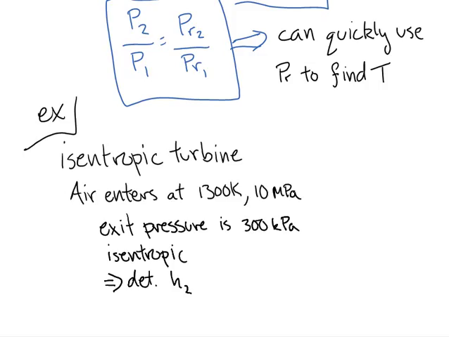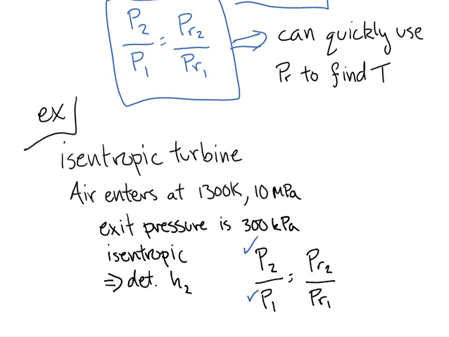So let's say we want to determine the enthalpy here. Let's apply this equation that we just derived and see how it goes. So I have now added in that equation. Let's see what we know here. First of all, do we know pressure 1? Yes, we do. Do we know pressure 2? Yes, we do. Do we know P sub R1?